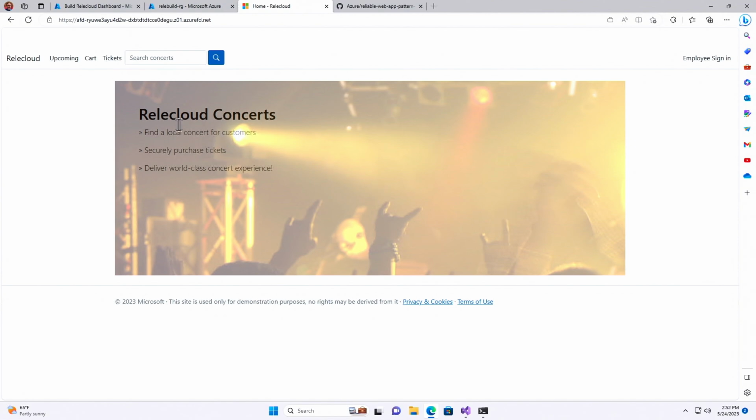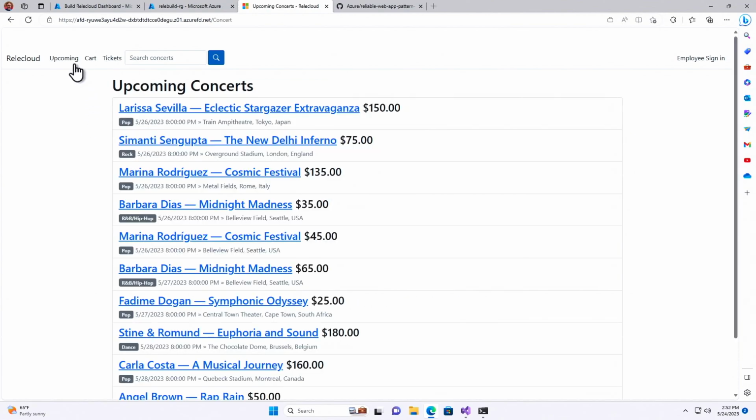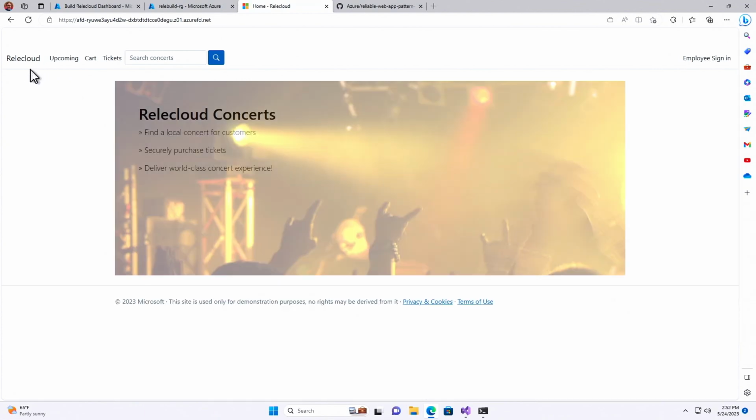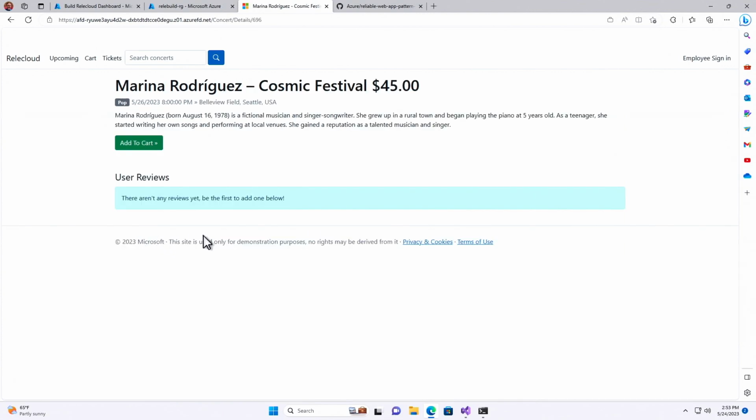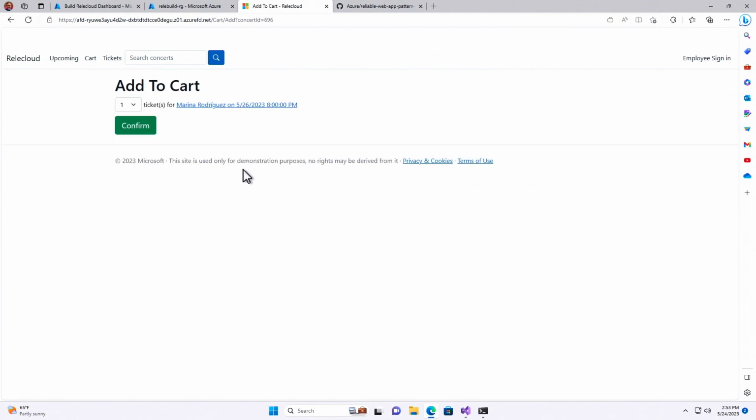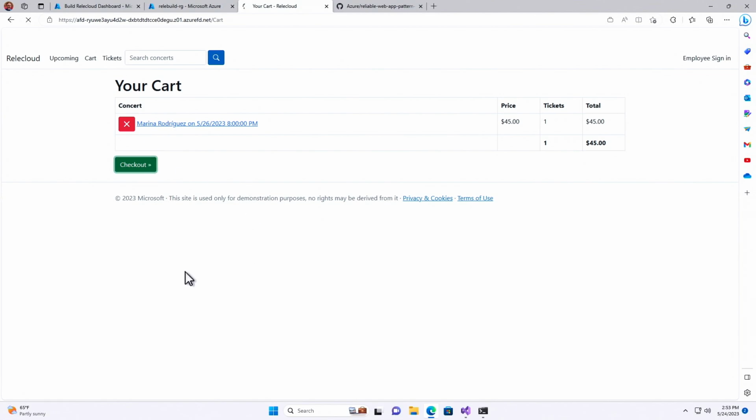But overall, we wanted to make the business case easy to understand, something fundamentally that people would use all over the place. And so what this is, it's line of business, meaning it's internal facing, and it's essentially a shopping cart. You go in, let's say, Nish, you're working internally, and I'm going to call up and say, hey, you know what? I want to order a concert ticket from Marina Rodriguez. Yep. And you're going to say, okay, it's going to be $45. I'm going to add it to the cart, and away you go. I'm going to confirm it, and then check it out, and go on and on.